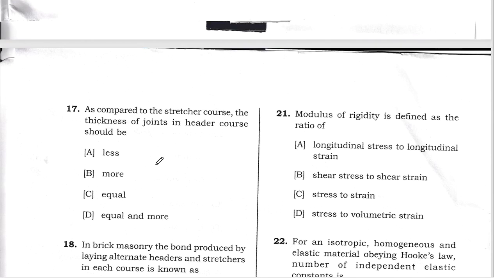Next, question number 17. As compared to the stretcher course, the thickness of the joints in the header course should be. So stretcher means this is the stretcher. Okay. And what is the header? Header course is this one, if you consider the brick in this way. So obviously in the stretcher there will be less mortar because the joint is less, and in the header this part we have to make the joint, right? So option A is the correct option.